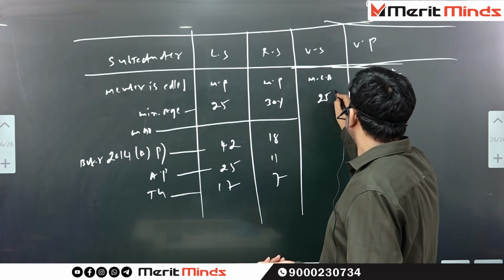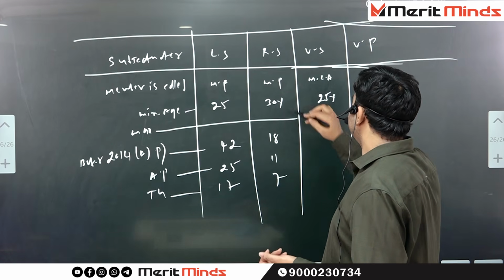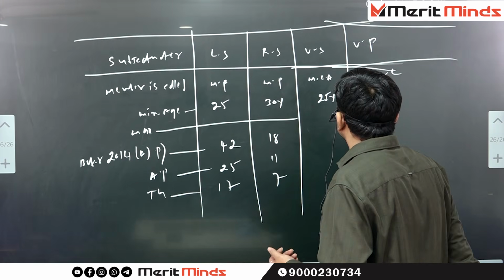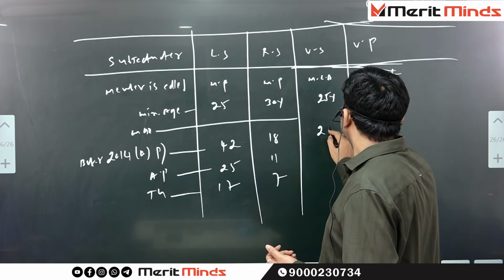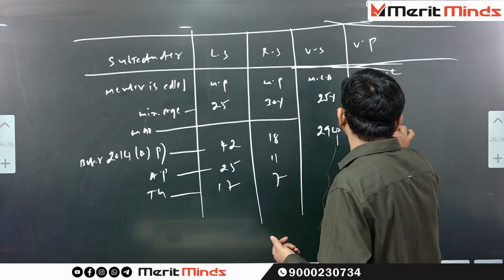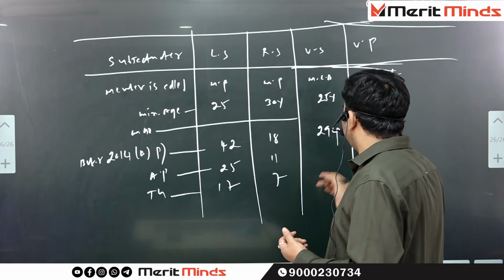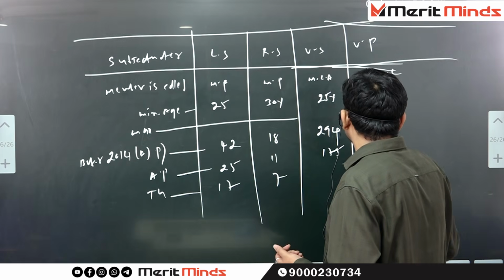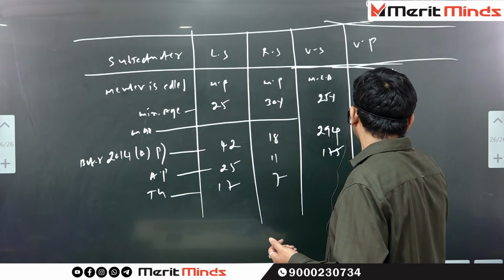Minimum age is the same for the Lok Sabha and Vidhana Sabha. Minimum age is the same for the Rajya Sabha and Vidhana Parishad, 30 years. So before 2014, in the Vidhana Sabha of Andhra Pradesh, we had 294 members. In Vidhana Parishad, 90 representatives were there. From AP, 175 members are there in the Vidhana Sabha. In Vidhana Parishad, presently 58 members are there.